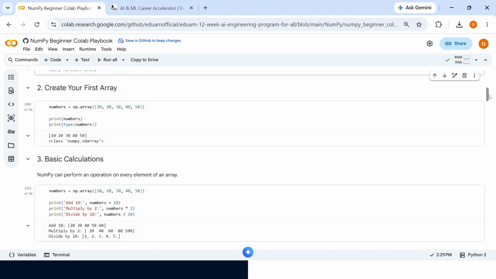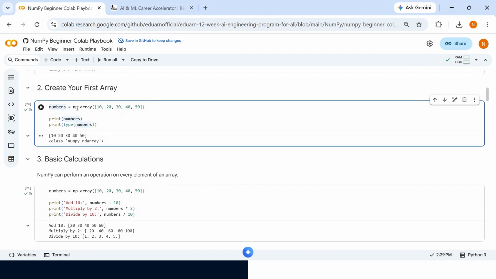After that, create your first array. Here numbers is the variable, np is the reference to NumPy, and then array, and we are passing the elements 10, 20, 30, 40 and 50 and then printing the values. Here you can see it's creating an array, and the class is numpy.ndarray.